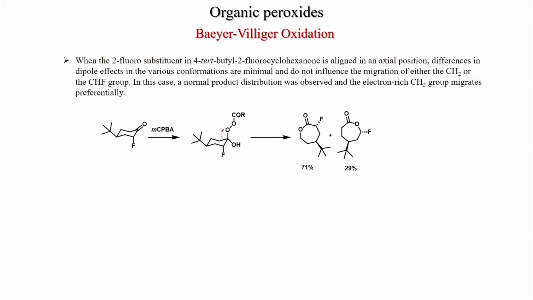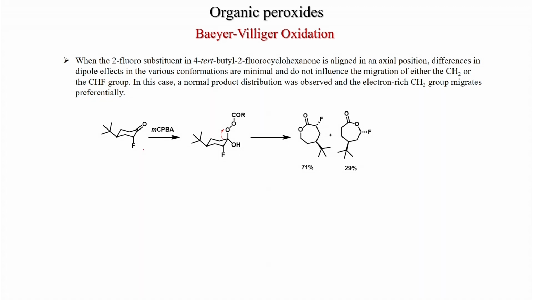And this stereoelectronic effect can be understood by using this substrate, tertiary butyl cyclohexanone, where there is a fluorine atom at the alpha carbon of the keto group. So, when the fluoro group is in the axial orientation, differences in dipole moments in the various conformations are minimal, because this fluorine, you can see, is quite far from the carbonyl group. So, the stereoelectronic effect is quite low here.